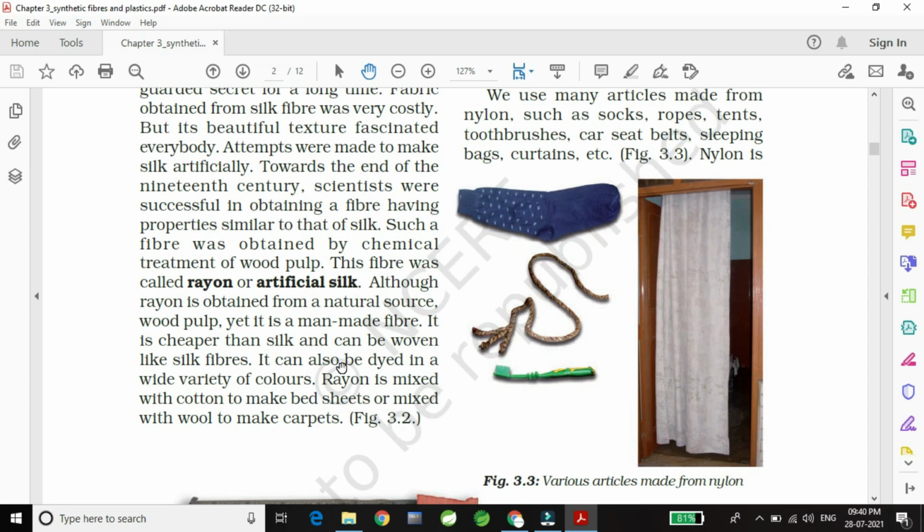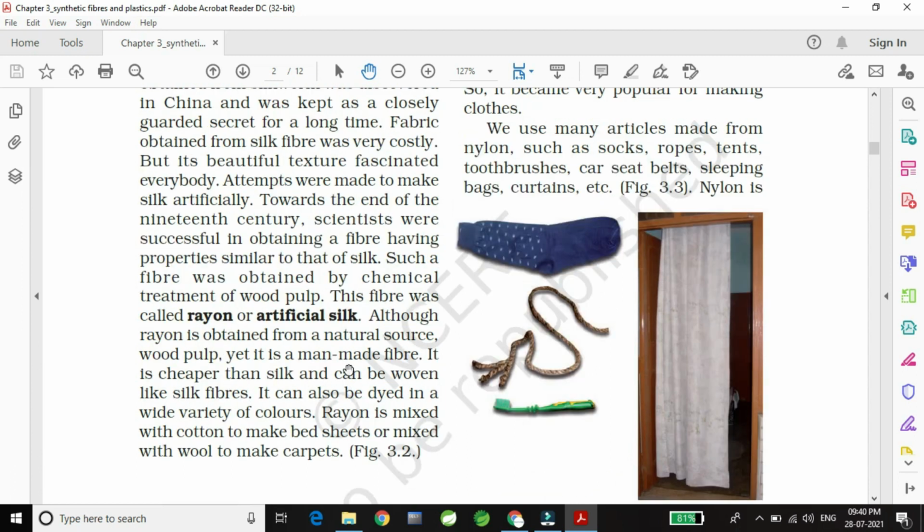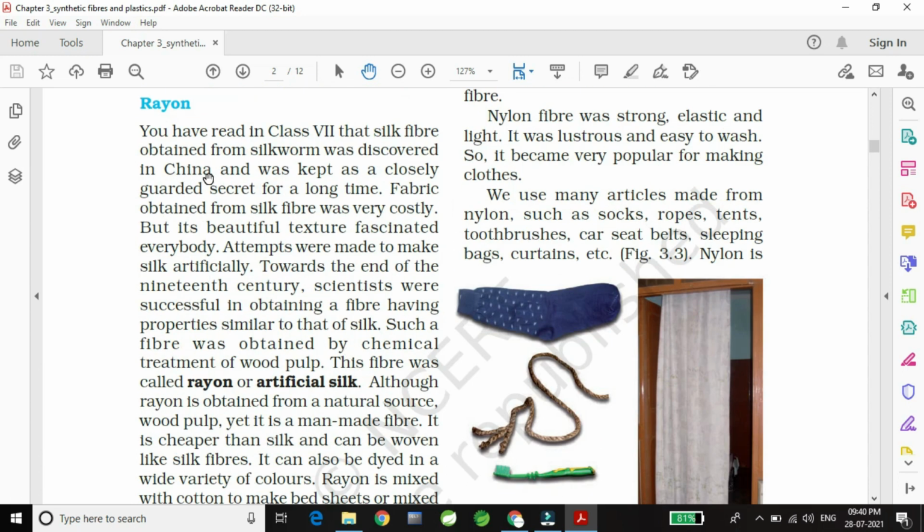So in short, we can say that bedsheet is made up of rayon plus cotton and carpet is made up of rayon plus wool. So this is the rayon. So what is rayon? Rayon is actually made up of wood pulp along with chemical substances mixed, and rayon is called artificial silk.